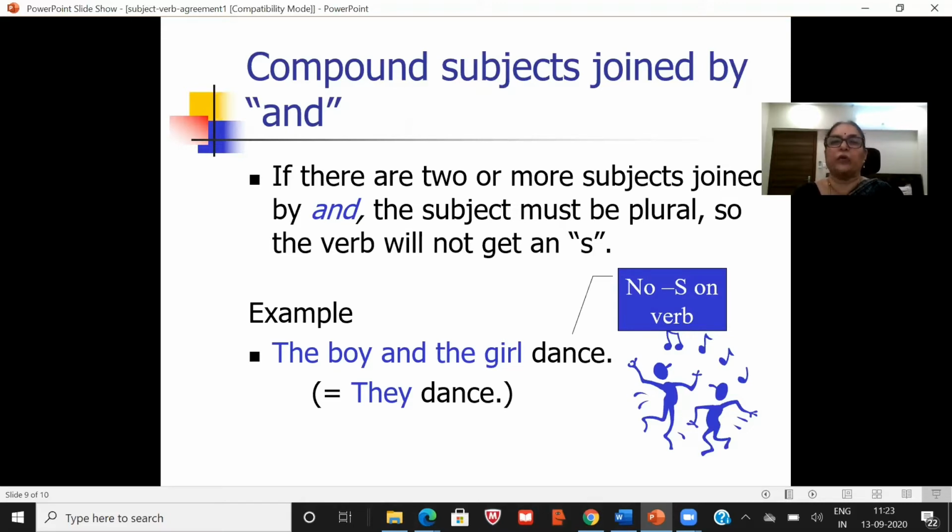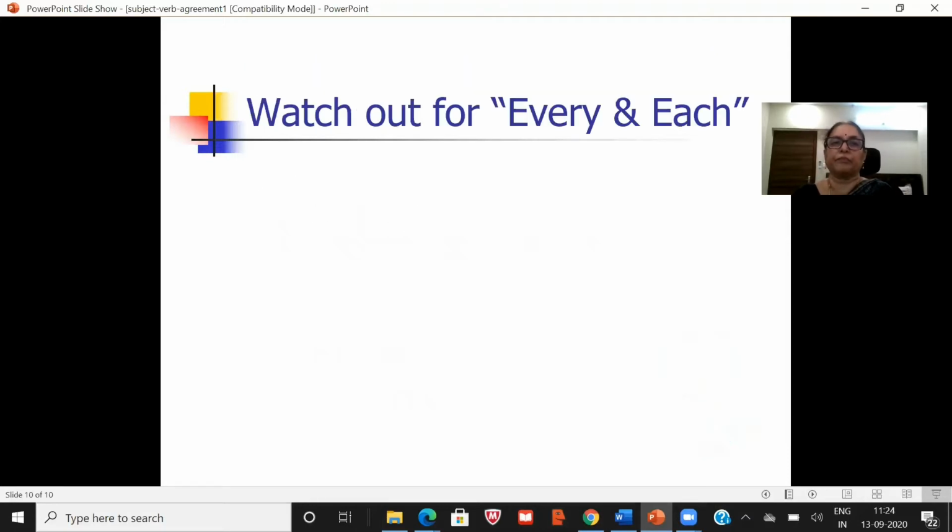So you consider that subject as plural, and the verb will not take the s. For example, the boy is singular, the girl is singular, but you add them using and, so it becomes they. As it is plural, it won't take s. The boy and the girl dance.